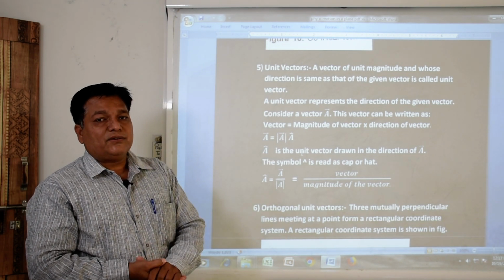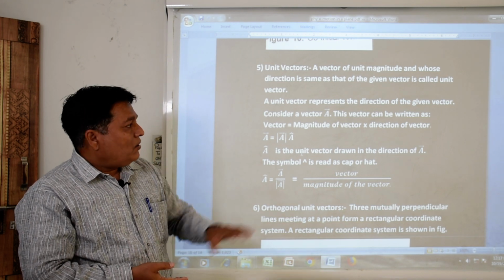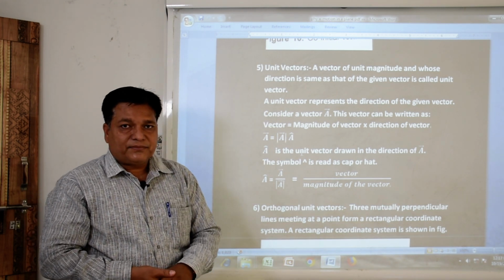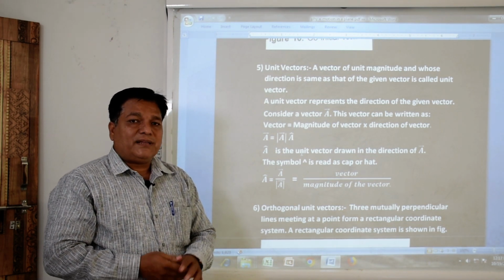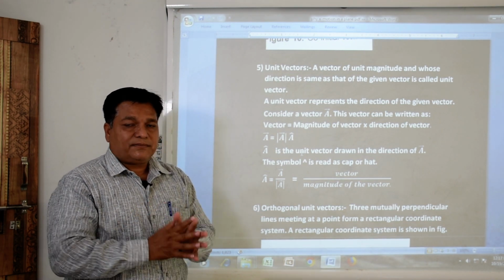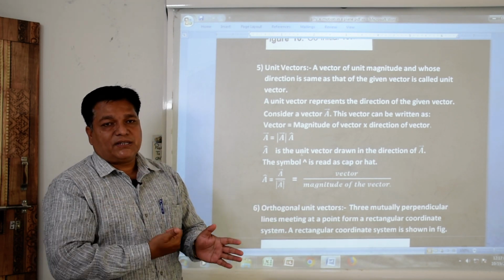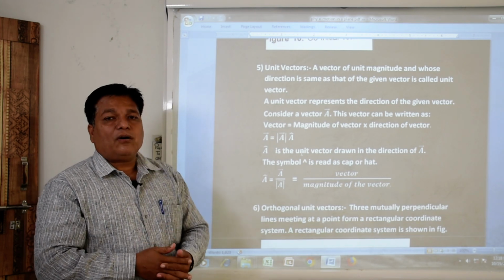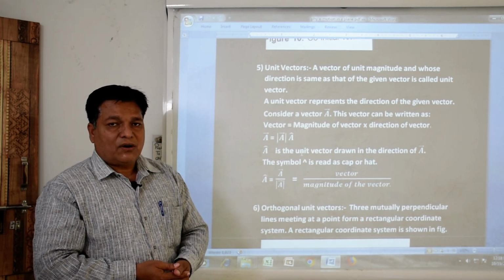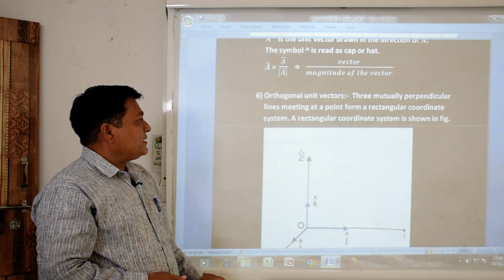Generally the unit vector is used to show the direction of a given vector. On the basis of this unit vector, if we try to find the directions in all three dimensions in space, the x direction, y direction and z direction, we can call those vectors orthogonal unit vectors. Orthogonal unit vectors. So, what are orthogonal unit vectors?